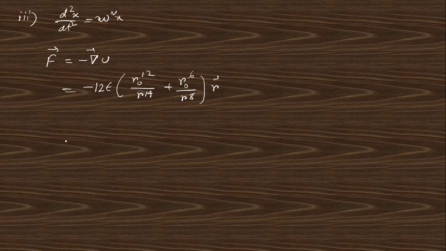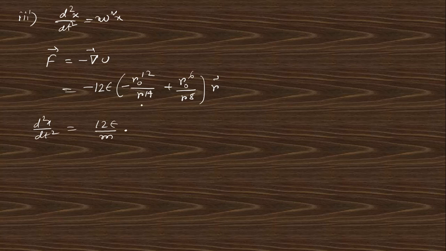If you take this r as a constant, in the r direction, you can see d2x/dt square, divided by m, you will get 12 epsilon by m, and this gives you this expression.